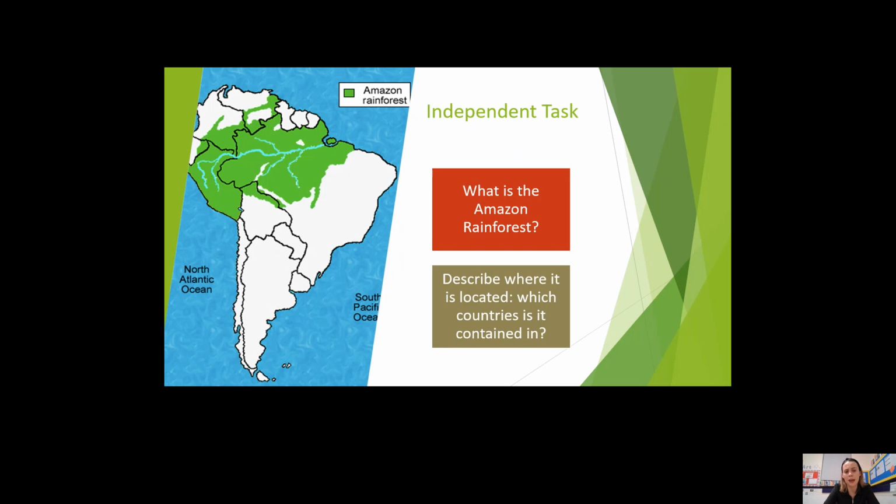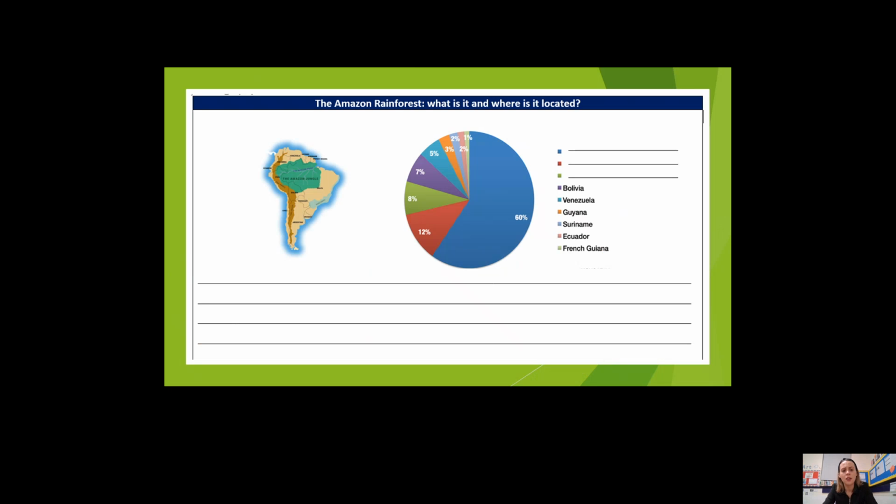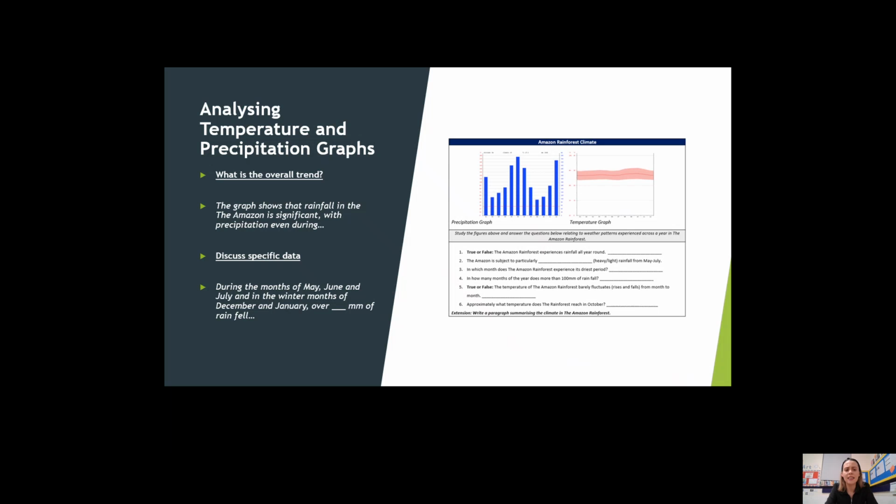Now, let's have a look at our first independent task. We've covered what the Amazon rainforest is, what sort of characteristics it has, and we know where it's located, including in which countries it is contained. So, your task is to write a paragraph describing what it is and where it is located. When you've completed that, you're going to analyse the temperature and precipitation graphs to provide more information about the climate in the Amazon rainforest. You could quote specific figures from the graphs to really develop your answer.